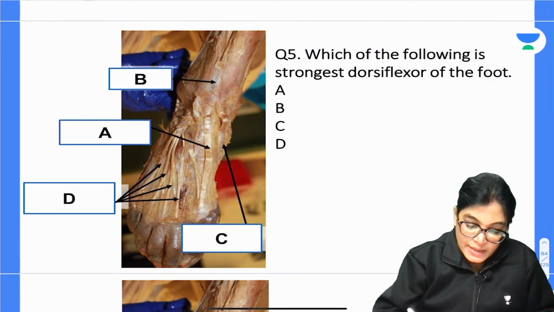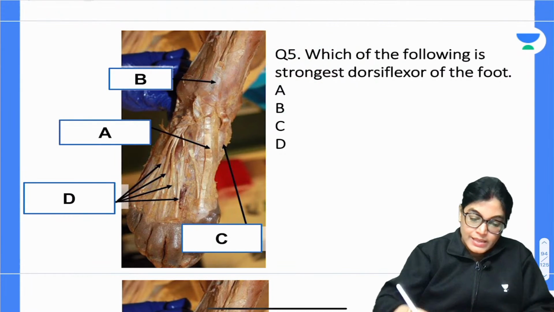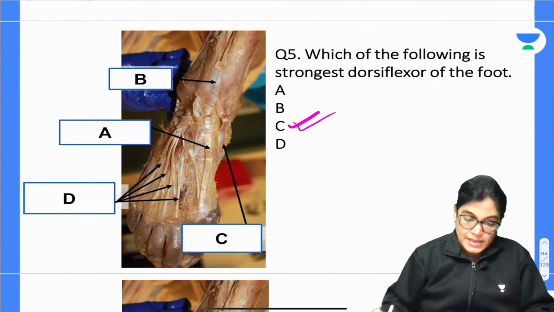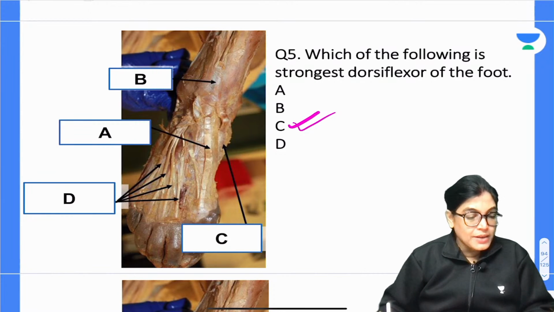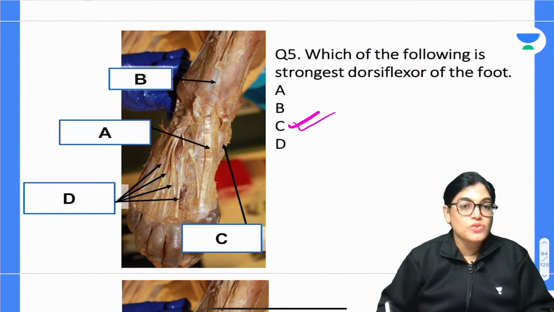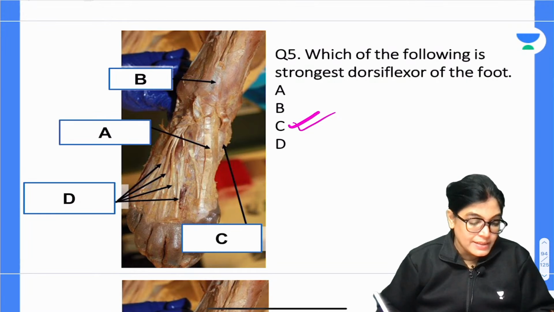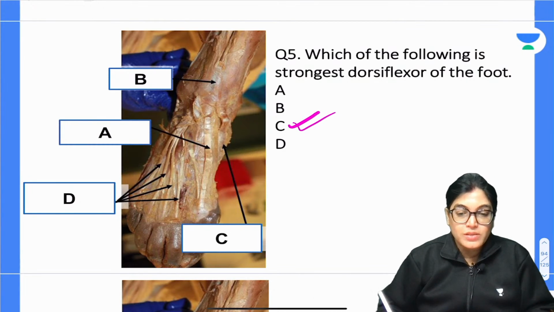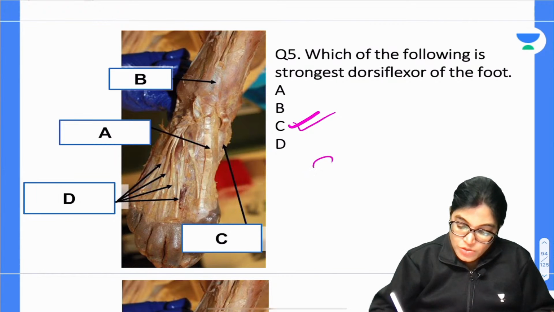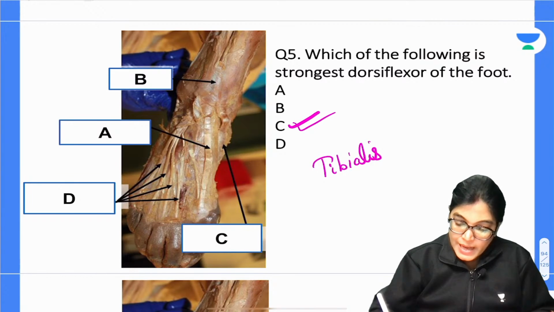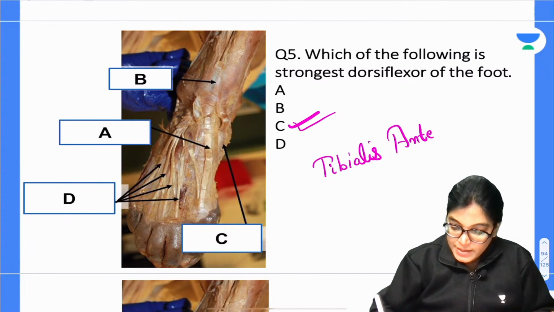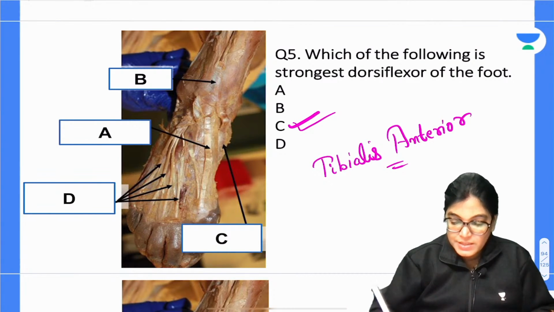My dear aspirants, the correct answer is C. So firstly, can I know which muscle is the strongest dorsiflexor of the foot? The muscle is tibialis anterior.